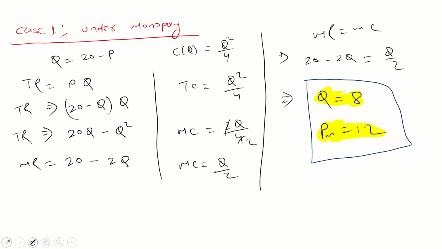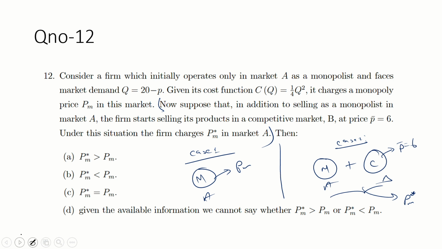So in a competitive environment, what will you get? Because in case 2, the firm faces both kinds of cases, monopoly as well as competitive.